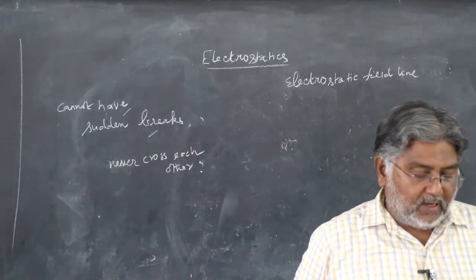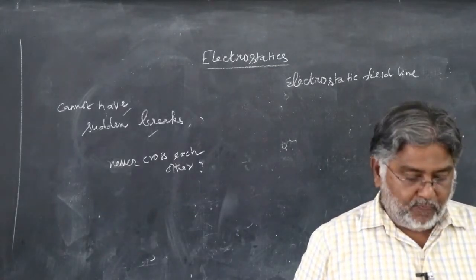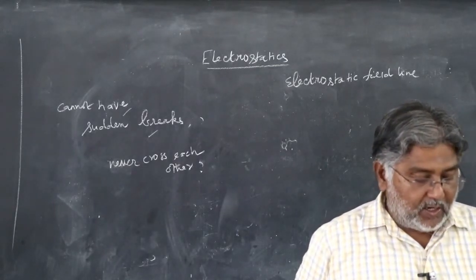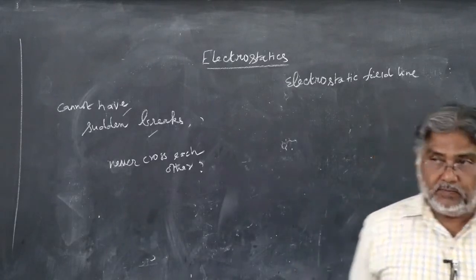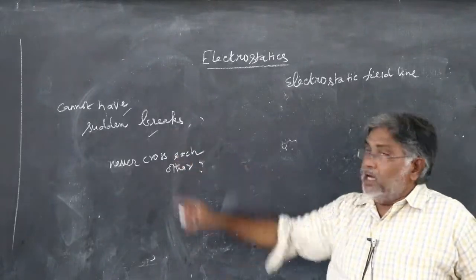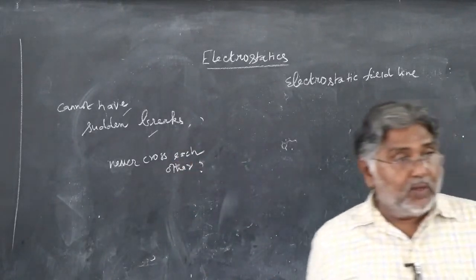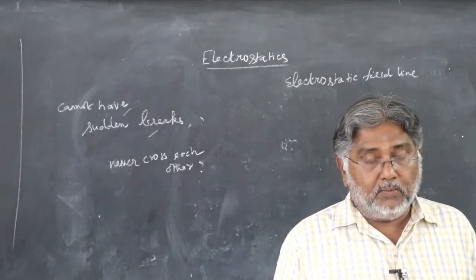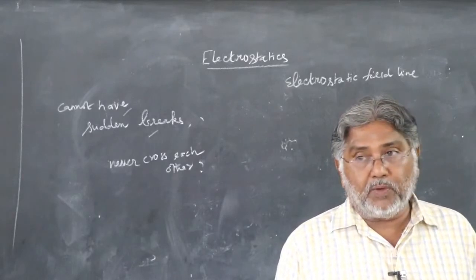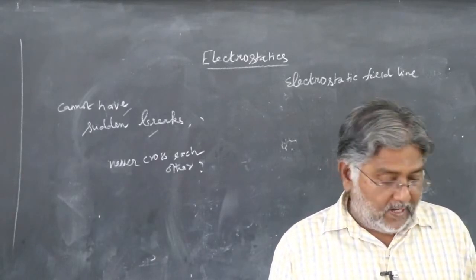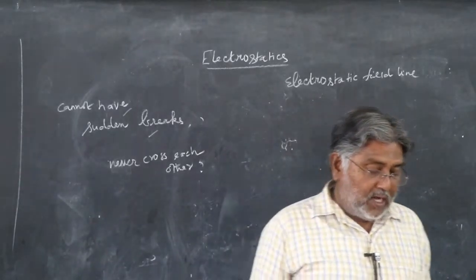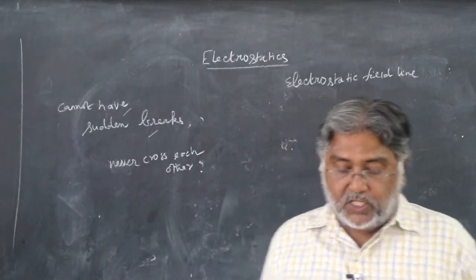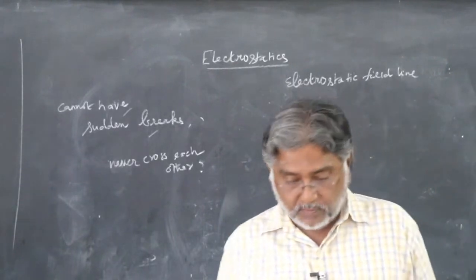An electrostatic field line is a continuous curve. That is, a field line cannot have sudden breaks. Why not? A field line cannot have sudden breaks. It is considered as one of the properties of electric field line. Second subdivision, explain why two field lines never cross each other at any point. Okay.